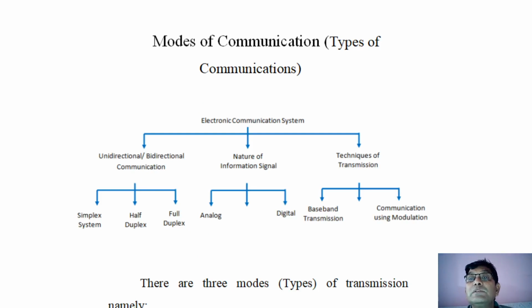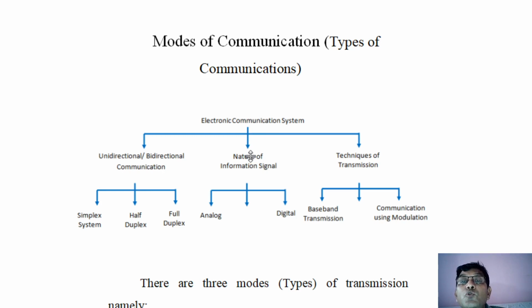Modes of communication means types of communication. What are the different types of communication? If you just take an overview of this chart, you will understand that the title is modes of communication, that is the types of communication. And in this chart, the entire electronic communication system is basically divided into three different blocks. Number one is called unidirectional communication, or bidirectional communication, which is further divided into three parts that we'll see one after the other.